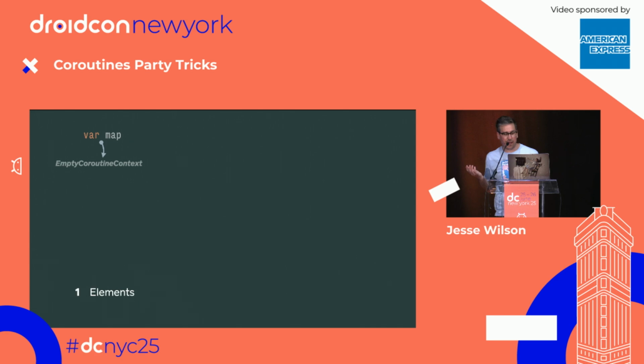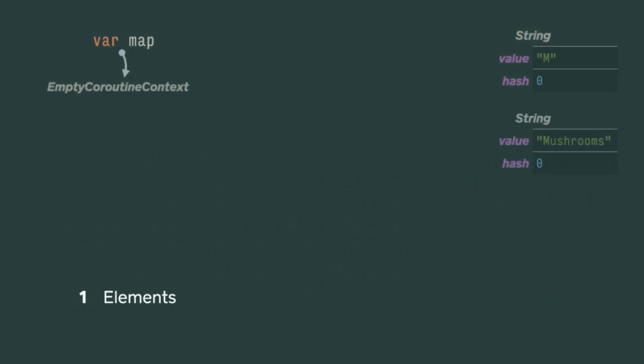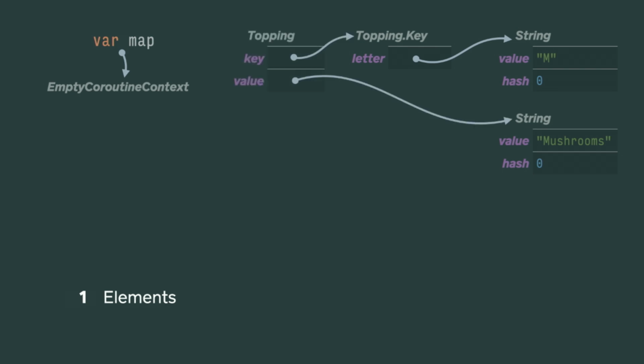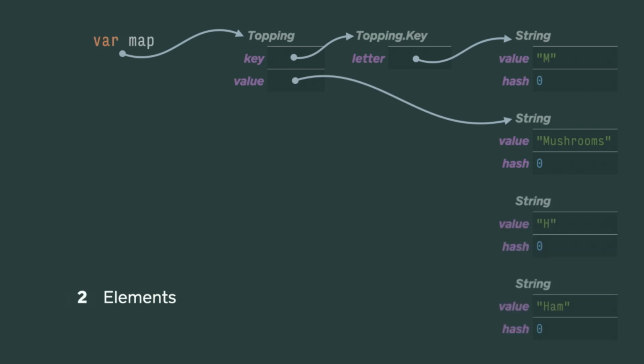Again, we start with an empty map. Then we're going to add mushrooms to our thing, and we're going to create a key object to wrap that string, and a topping object that acts as our entry. That's the thing that we're putting in the map. And then when we do the assignment, it just points the map object at that one singleton map that contains one value. If I want to put another element in the map, we get that other element.